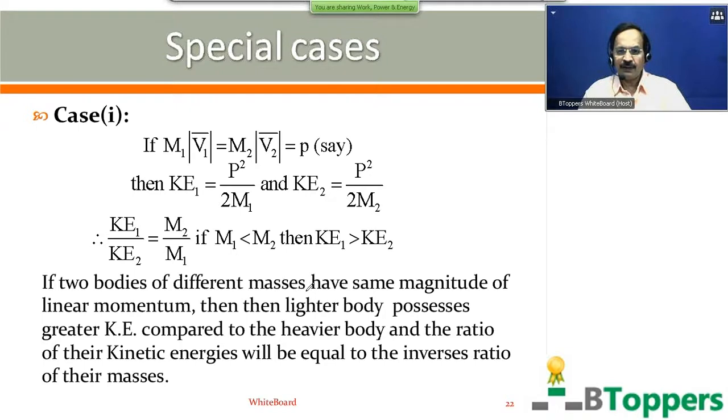Two bodies of different masses have the same magnitude of linear momentum. Then look at the conclusion of special case 1: if two bodies of different masses have the same magnitude of linear momentum, the lighter body possesses greater kinetic energy compared to the heavier body, and the ratio of their kinetic energies will be equal to the inverse ratio of their masses. Come on, copy down this.